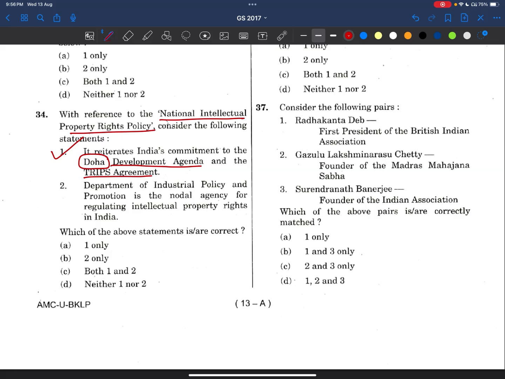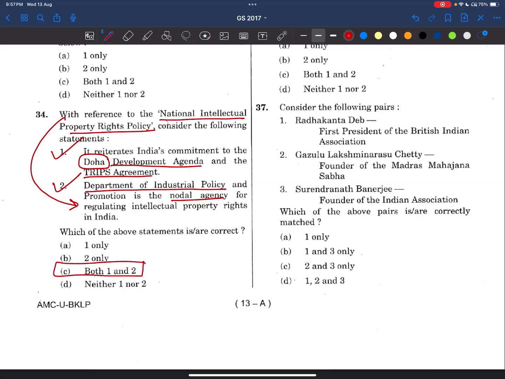See, friends, usually I have said before that for statements about any government ministries or United Nations departments, most of the cases will be wrong, but here this statement is correct. This is implemented by the Department of Industrial Policy and Promotion. It is the nodal agency, so this statement is correct. At these times, if you take a risk, there is a possibility of getting negative marks. So when you are attempting only 75 questions, you can try this. When you are already above saturation, like 85 or 90 questions, then these things become costly for us. See here, both 1 and 2 are correct.